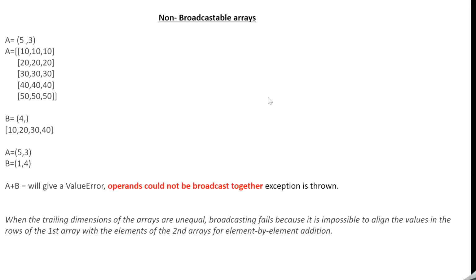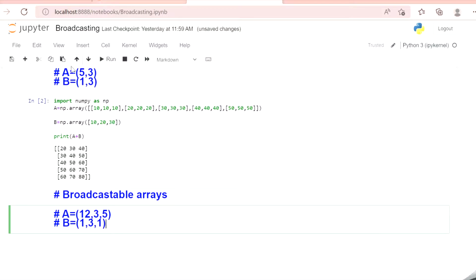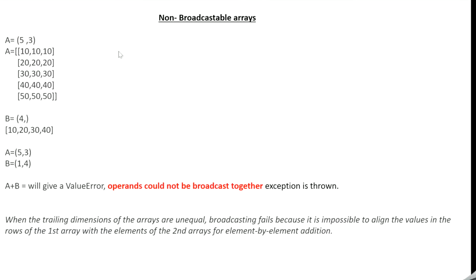Now non-broadcastable arrays. So here we have A as 5, 3 and B as 4.